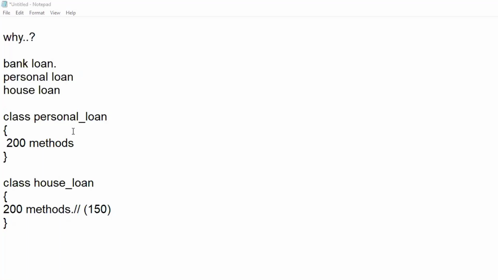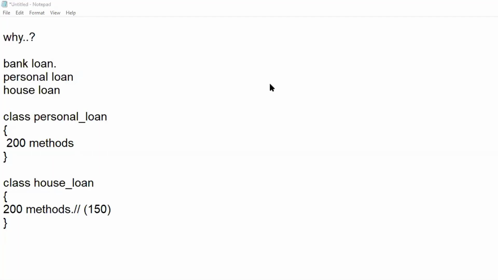150 methods are common for both the things. Personal loan also has those 150 methods, and house loan is also having those 150 methods, right? Instead of writing a definition for those 150 methods again, can't I just import those 150 methods from a personal loan to a house loan, and whichever 50 different methods are there, can't I implement those separately?